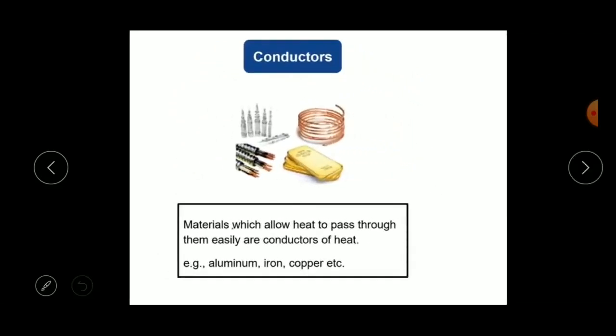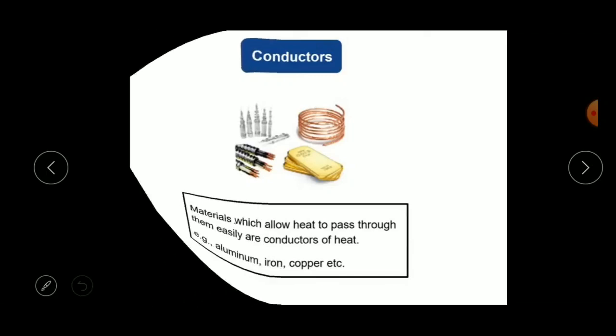Next, what are conductors? Materials which allow heat to pass through them easily are called conductors of heat. For example, aluminium, copper, iron, etc. Almost all the metals are conductors. Understood children? What are conductors? Materials which allow heat to pass through them easily are conductors of heat. For example, aluminium, iron, copper, silver, etc.